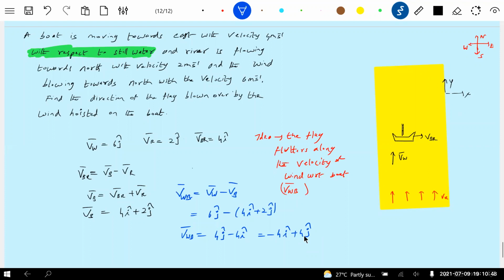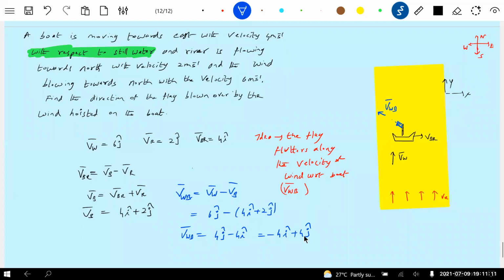The flag should flutter here. It is a little bit difficult to show, so I'll put the direction of flag here. The wind is blowing, so actually the velocity of wind with respect to boat will be like this.